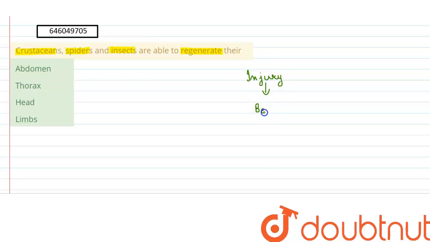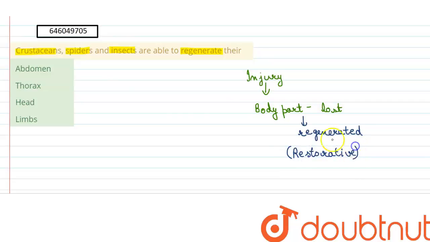Due to injury, the body part that is lost gets regenerated by the process of restorative regeneration, right? This is called restorative regeneration.